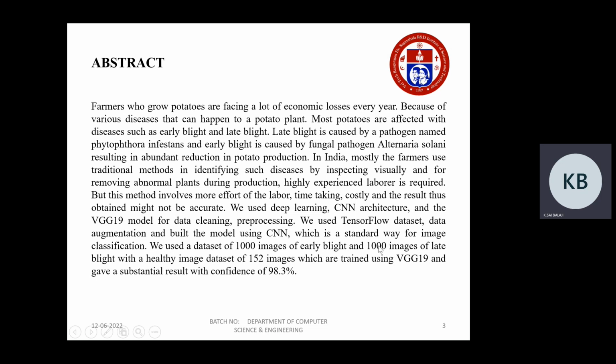We use a TensorFlow dataset, data augmentation, and build the model using CNN, which is a standard way of doing image classification. We used a dataset of 1000 images of early blight and 1000 images of late blight, with a healthy image dataset of 152 images, which were trained using VGG19 and gave a result of 98.3% confidence.